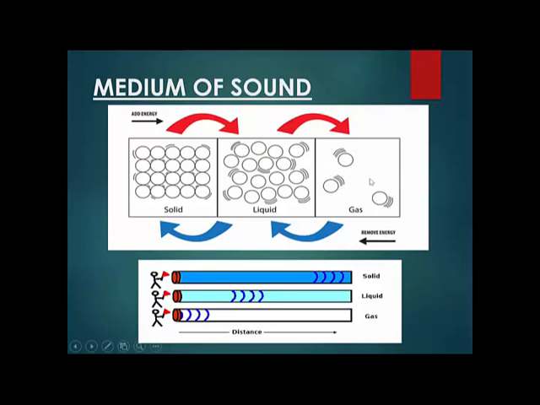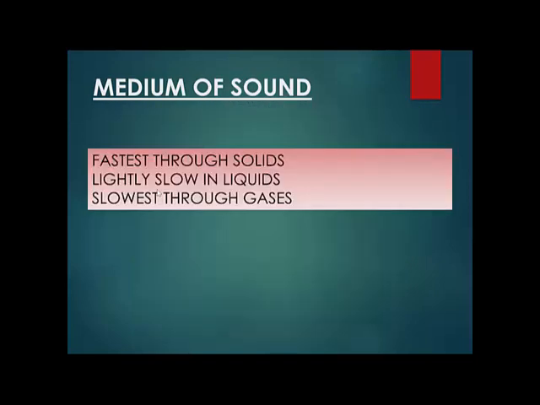Look what happens in gases. If you disturb the first molecule, it is going to take its own sweet time to disturb the second molecule. The second molecule is going to take its own time to disturb the third. So if there is some vibration in the first molecule in the gas medium, it is going to take a long time for the vibration to reach the other molecules. So in which medium is the speed of sound fastest? Solid, exactly. The speed of sound is fastest in solids, slightly slower in liquids, and slowest in gases.